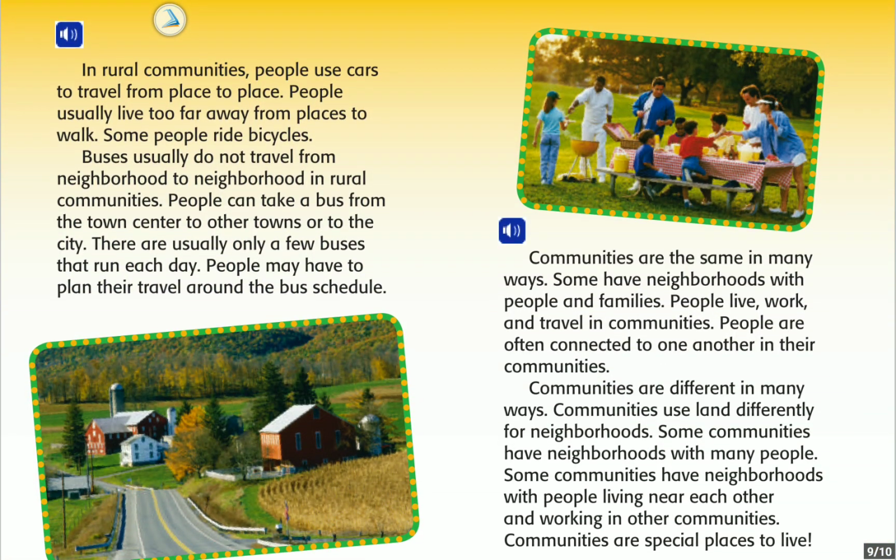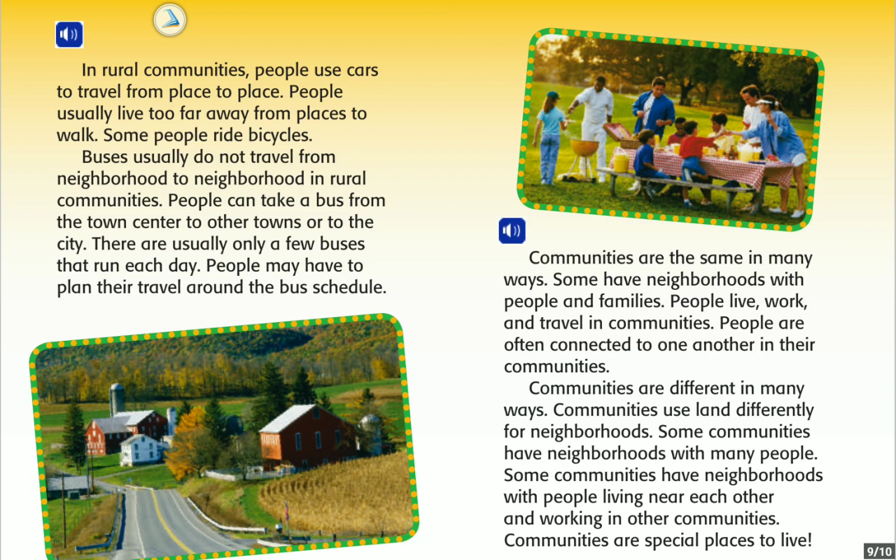In rural communities, people use cars to travel from place to place. People usually live too far away from places to walk. Some people ride bicycles. Buses usually do not travel from neighborhood to neighborhood in rural communities. People can take a bus from the town center or to other towns to the city. There are usually only a few buses that run each day. People may have to plan their travel around a bus schedule.